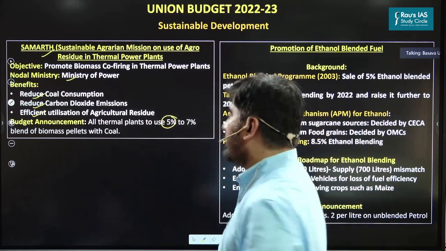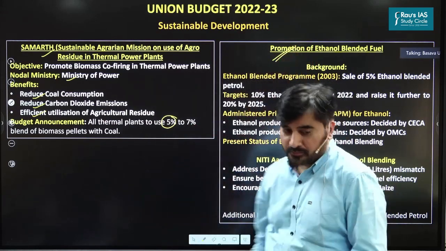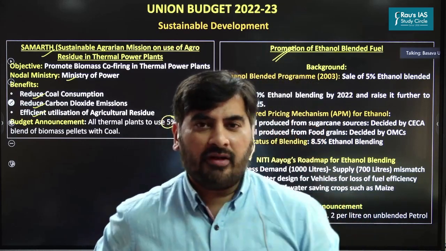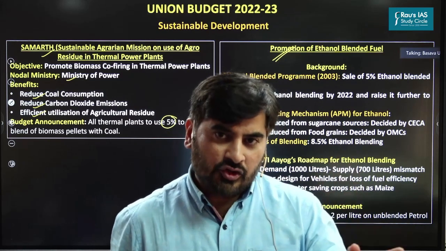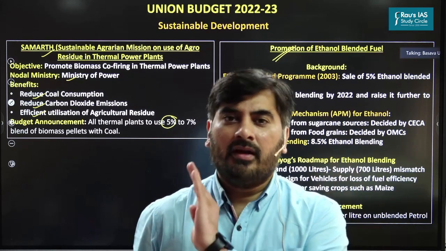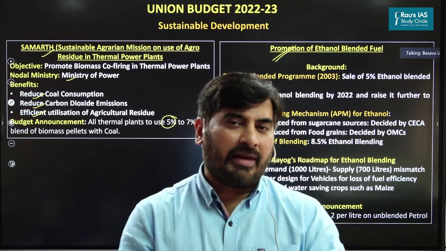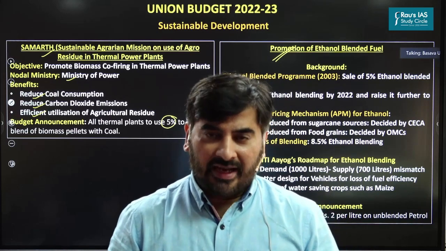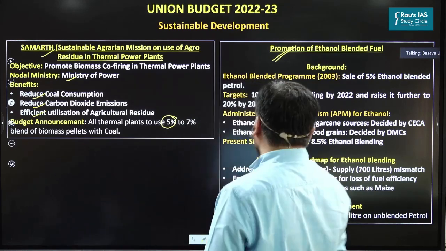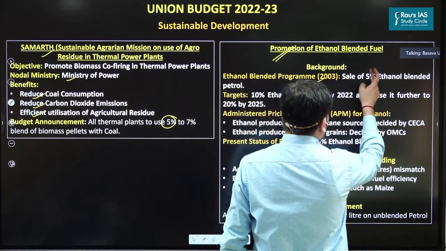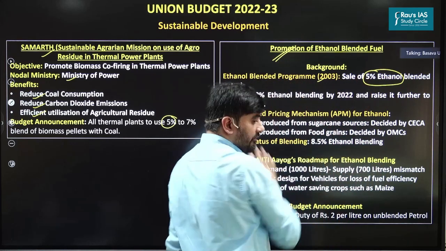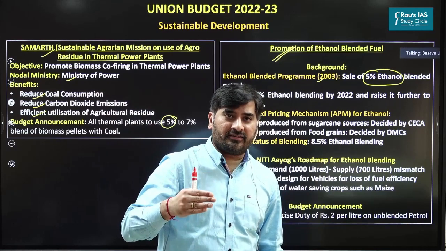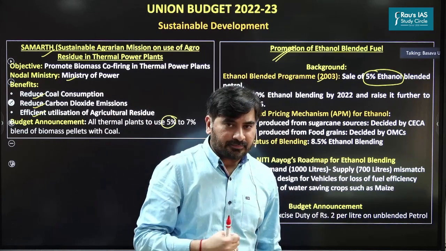Okay. Next is promotion of ethanol blended fuel. What is ethanol? See, ethanol, as you know, is basically a biofuel which is derived from various sugarcane sources as well as from destroyed food grains. So that is bioethanol. And this bioethanol we are trying to blend with the petrol. So we had come up with the ethanol blended program way back in the year 2003. And our initial target was to have 5% ethanol blending with the petrol. The idea was to reduce the import bill of petroleum products and to promote green mobility.